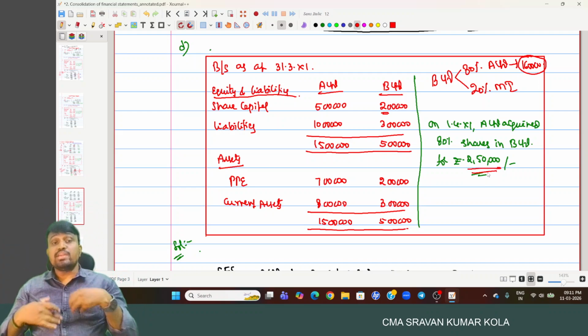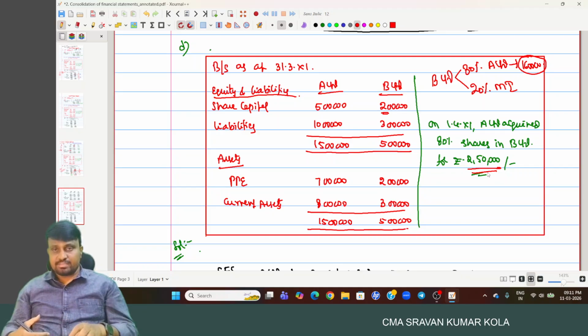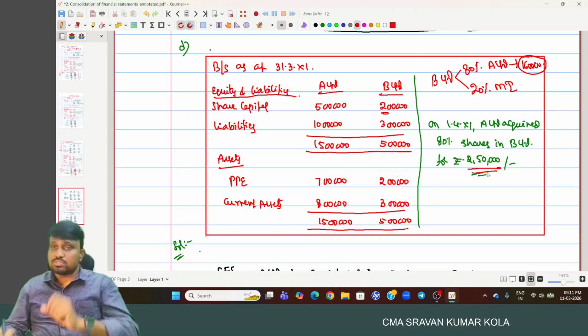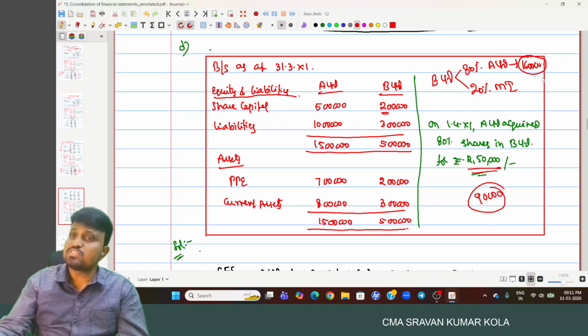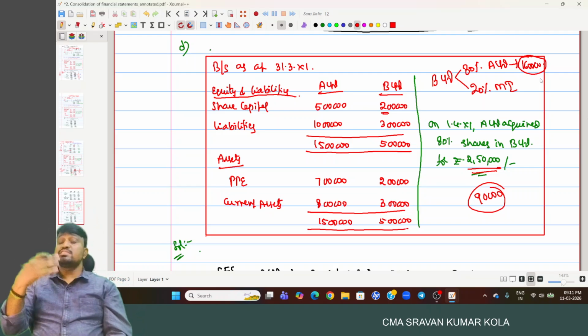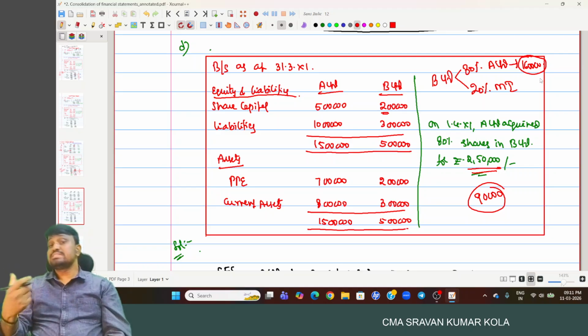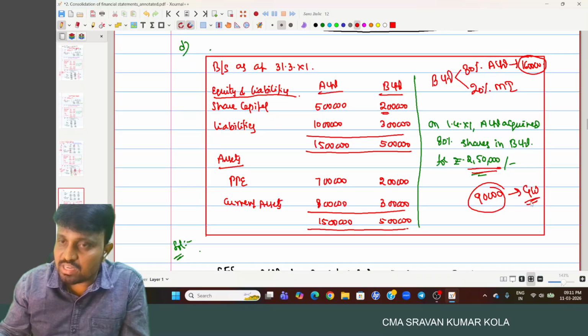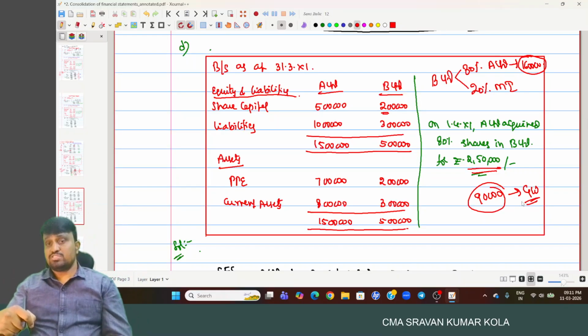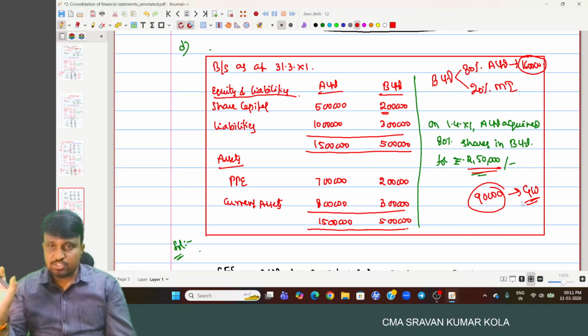But for getting the 1,60,000 equity of B Limited, how much are you paying? 2,50,000. You are paying more than what you are getting. Then how much is that excess amount? 90,000, that is 2,50,000 minus 1,60,000. That excess amount you are paying to the equity shareholders of B Limited is nothing but a capital loss to you, and it is represented as goodwill in the consolidated financial statements on the asset side of the balance sheet.